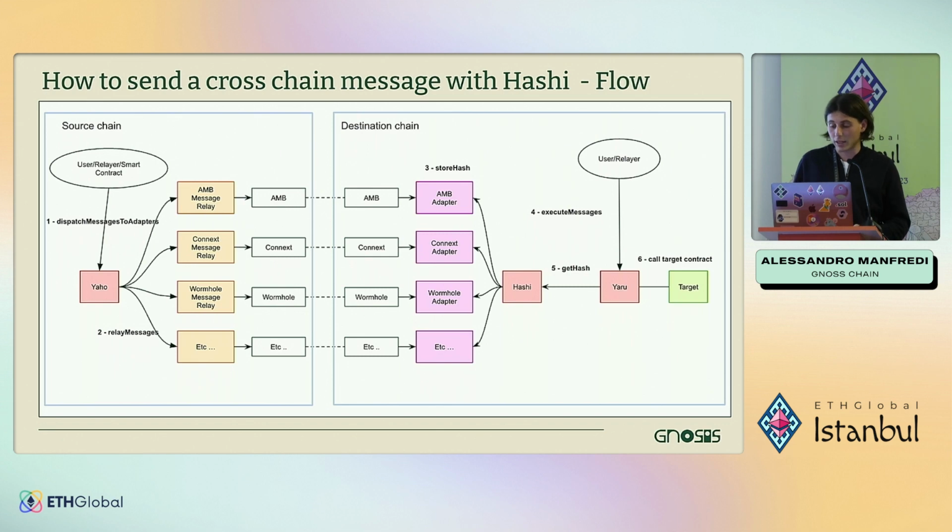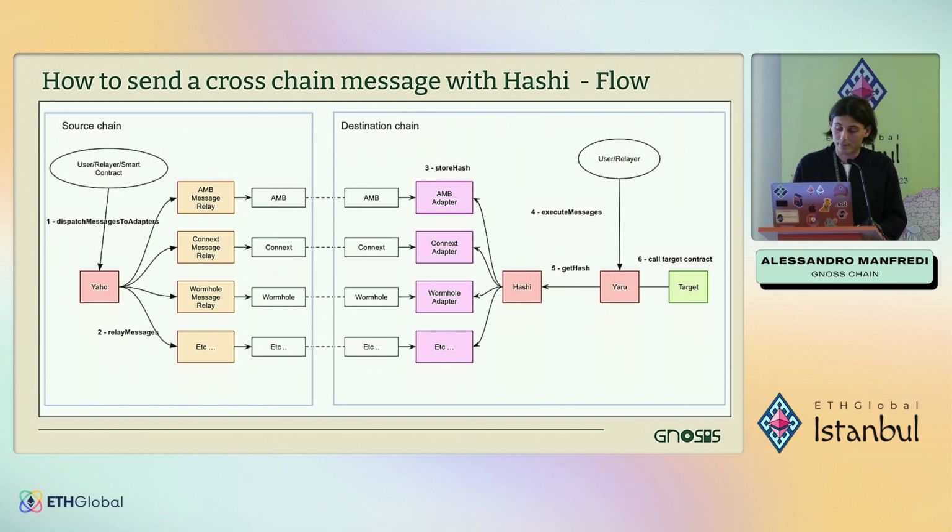you can execute the message. What you need to do is wait for all oracles to have processed the message. And then you can call the execute messages function on the Yaru contract by providing the original message and the list of adapters that you have used.